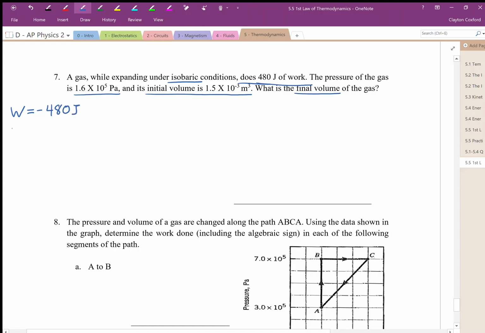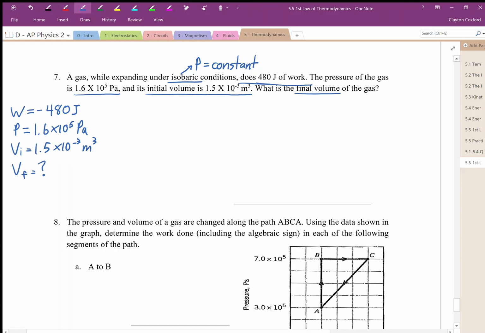The pressure, it is an isobaric process. That means that pressure is constant. So we're not going to have an initial pressure and a final pressure. We're just going to have a constant pressure, which we're told is 1.6 times 10 to the 5 pascals. We have an initial volume of 1.5 times 10 to the negative 3 meters cubed, and we want to figure out what the final volume is.